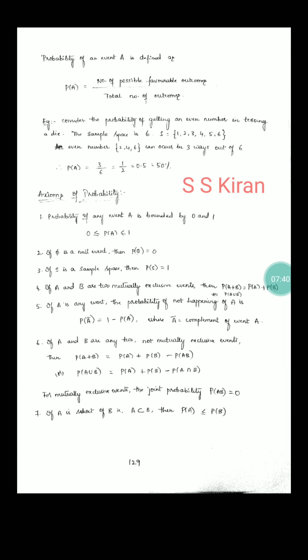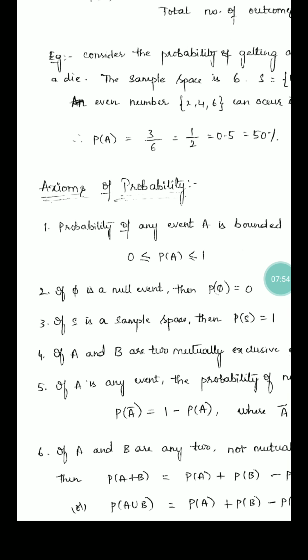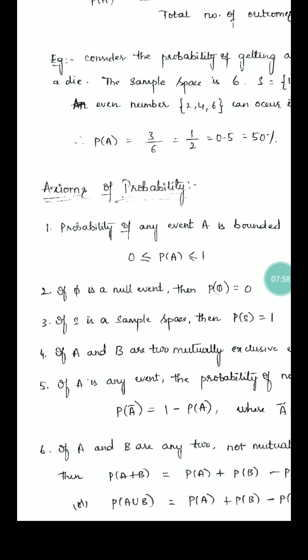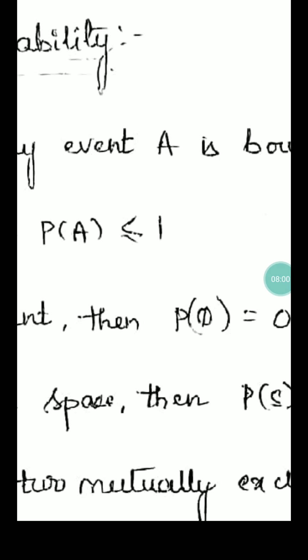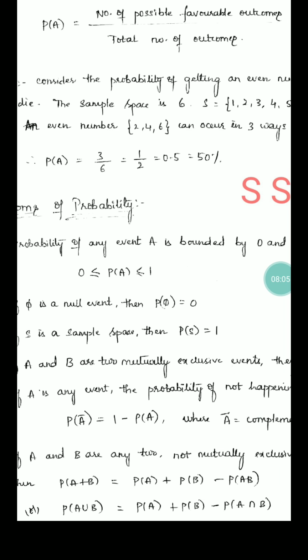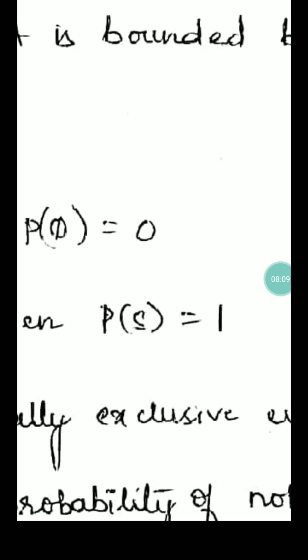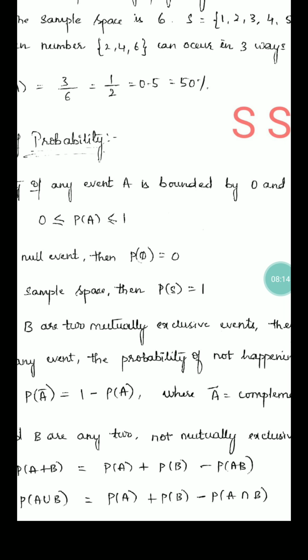Right. Some axioms of probability. I will read only the conditions, then you can understand. Every probability is between 0 and 1. That's why we can write it like this: 0 less than or equal to probability of A less than or equal to 1. Coming to the null event, phi is the null event, so probability of phi is equal to 0. Very important. Then the third one, if S is a sample space, this is also a very important condition we can use in problems: probability of S equal to 1. Right, very good.